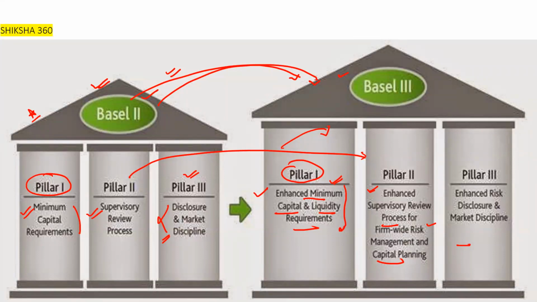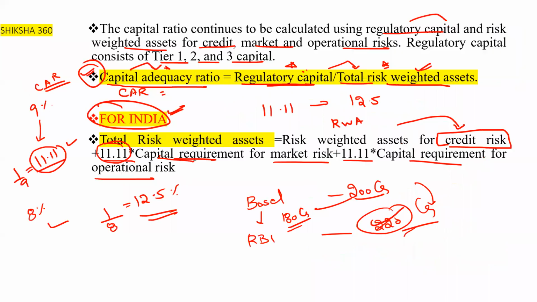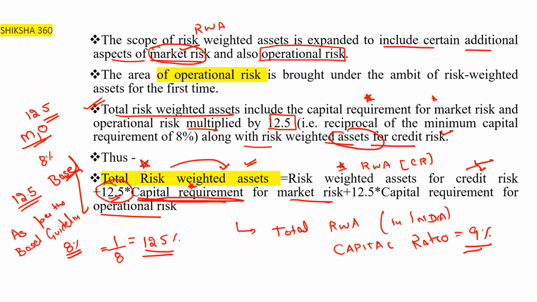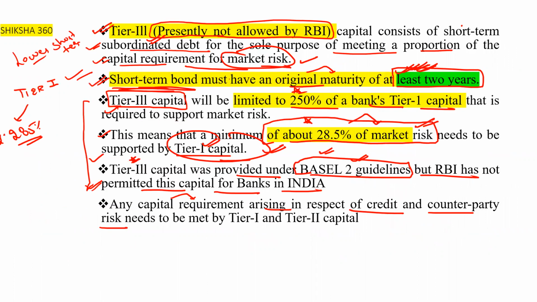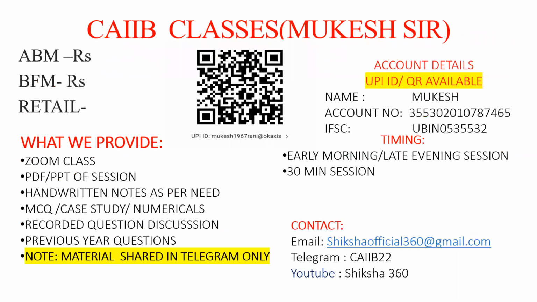So basically there is a little enhancement in all these factors under Basel 3, and they will include some other factors as per the requirement. This is the basic difference between Basel 2 and Basel 3. Here I request all of you, please remember these formulas. This formula is very, very important, and this is also important, for India and as per the Basel guidelines also. What is the formula for total risk weighted assets? Because you will get a question on that, and the rest are all basic things.